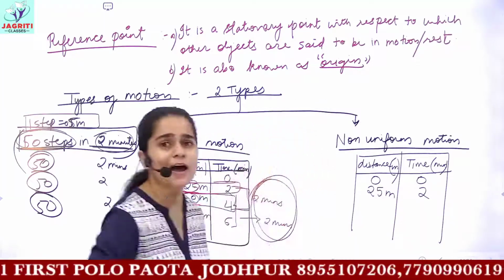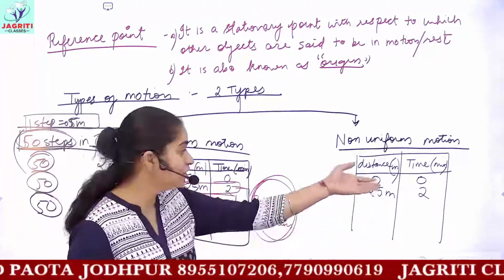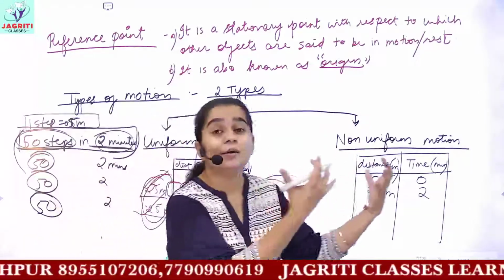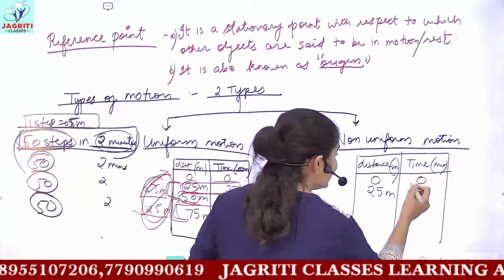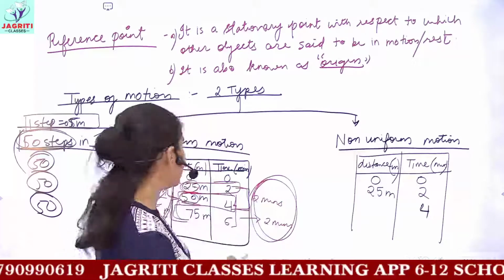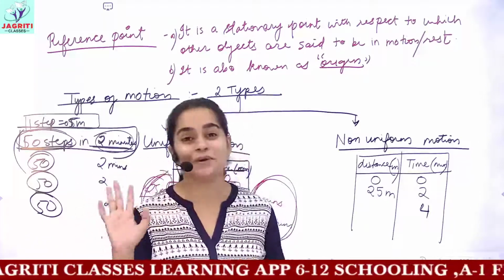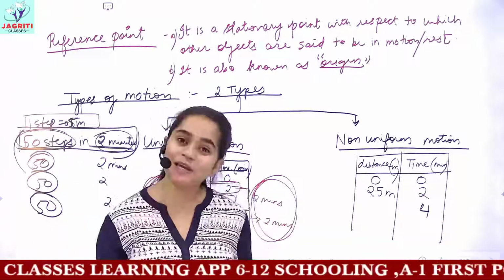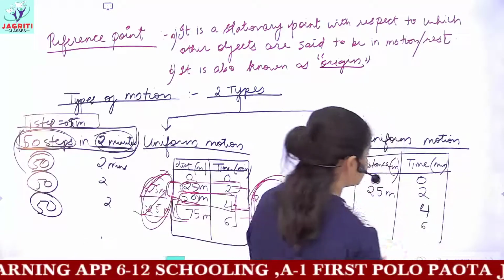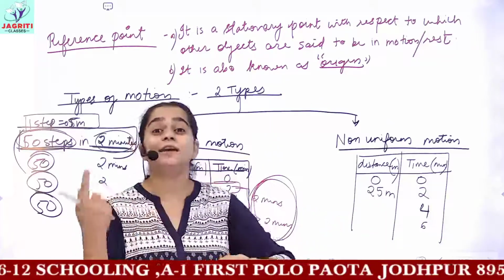Near your house there was no traffic or very little traffic, so it did not cause any problem and you covered 25 meters as you usually did. But when you reached farther from your house, the time will keep increasing in the same order, that is after every 2 minutes, because the clock is not getting affected. Time runs at its normal speed, so 2, 4, 6, the time would be the same here.